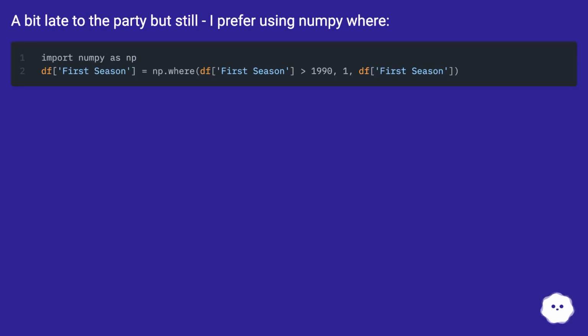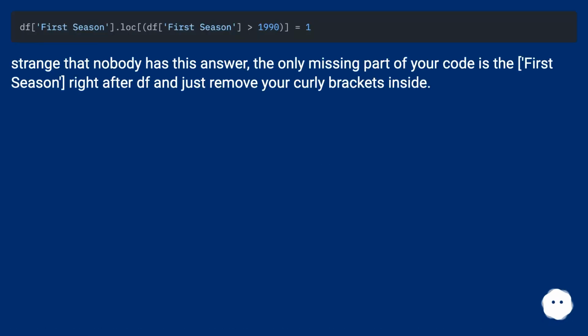A bit late to the party, but still, I prefer using the NumPy way. Strange that nobody has this answer. The only missing part of your code is the first season right after df, and just remove your curly brackets inside.